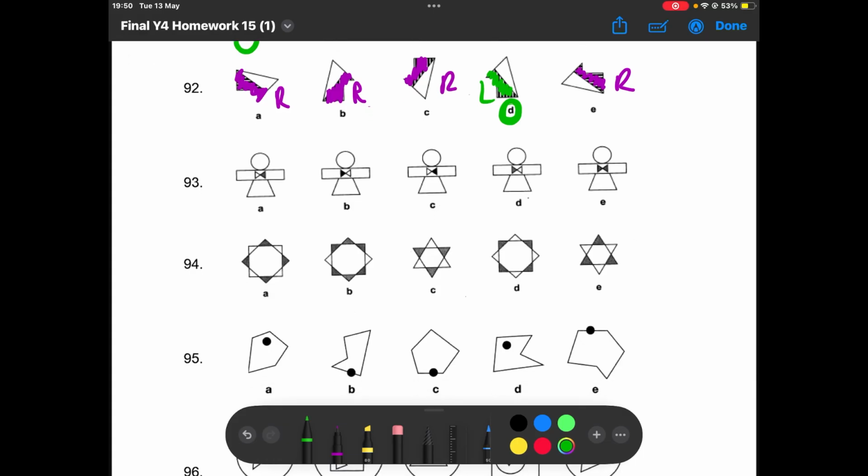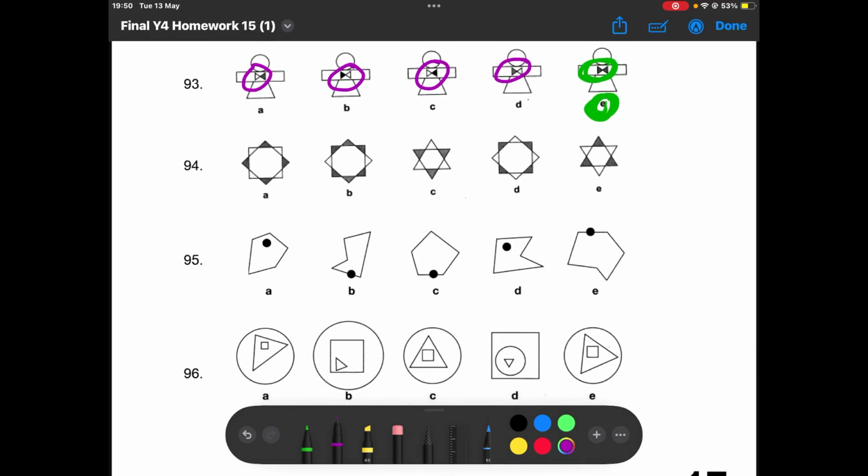Next question. All of these have 2 different colored triangles that make up that bow tie shape. Whereas in E, it's 2 of the same colored triangles. So E is the odd one out.